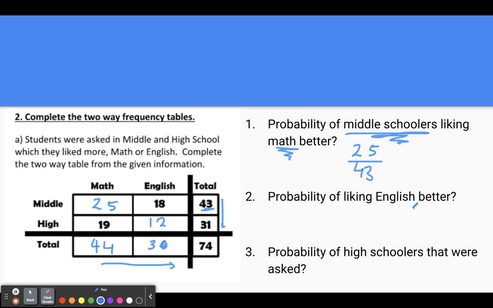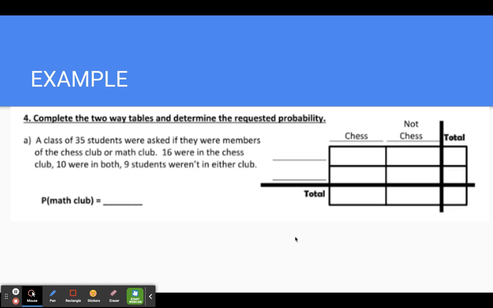Probability of liking English better, right? So it doesn't tell us to determine between middle and high schoolers. It just says probability of liking English better. So that means it's going to be total English, which is 30, this one here, out of total students, which is 74. Probability of the high schoolers that were just asked, right? So out of everybody who was asked, how many of them were high schoolers? That would be 31 high schoolers were asked out of 74 people. Okay, so again, with two-way tables, it's really important that you're paying attention to what the question is truly asking you about and what is going to be your totals and things like that.